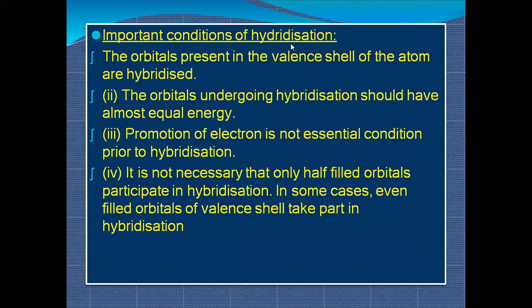How? For example, in carbon, in the ground state, the electronic configuration is 1s2 2s2 2p2. Since the entire valency shell is the second shell, 2s and 2p come together. So an electron jumps from 2s to 2pz. At that time your entire valency shell is participating. So we can't say that only half-filled orbitals can participate, but the electrons which are paired in the valency shell can also participate in hybridization.